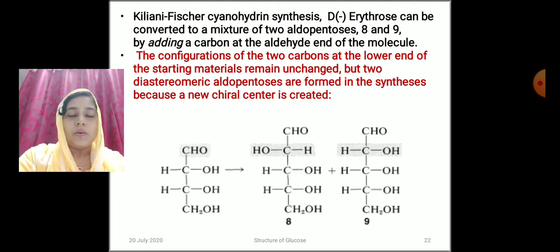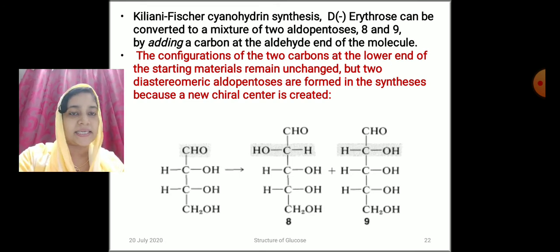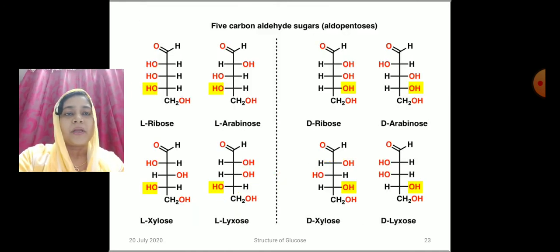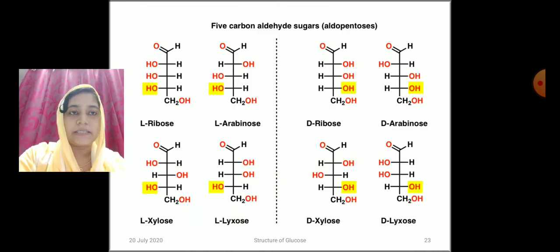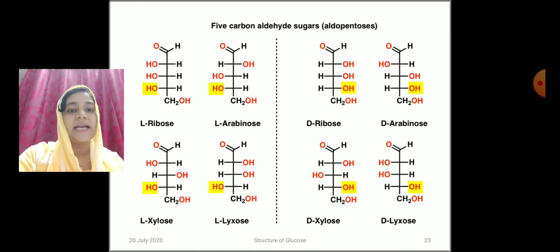So the configuration of the 2 carbon atoms at the lower end of the starting material remains unchanged, but two diastereomeric aldopentoses are formed in the synthesis because a new chiral center is created. So from aldotetroses, aldopentoses are formed, which are D-ribose, L-ribose, D-arabinose, L-arabinose, D-xylose, L-xylose, D-lyxose, L-lyxose.